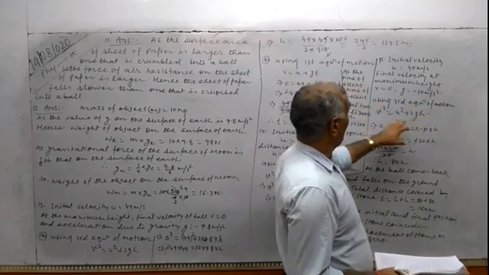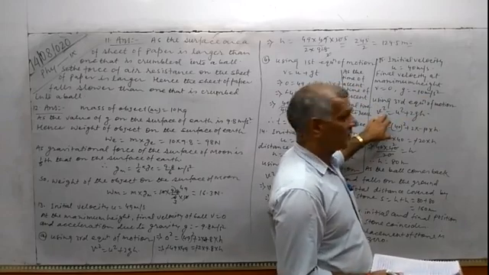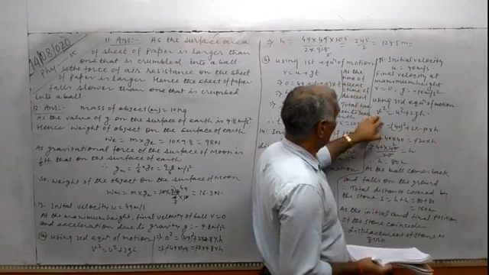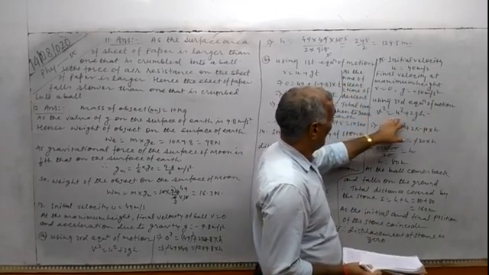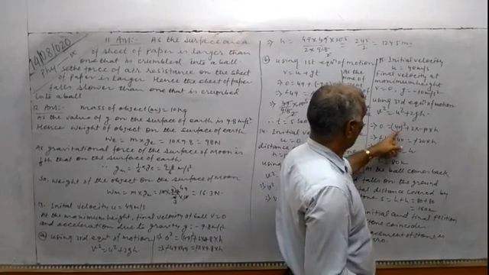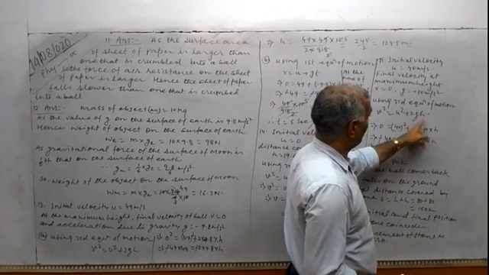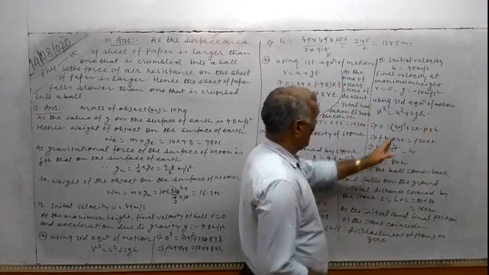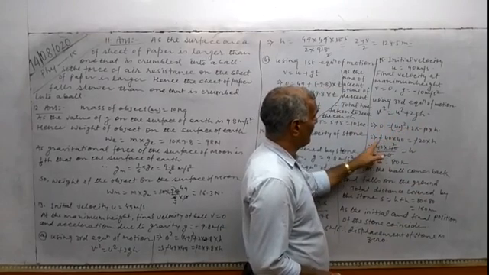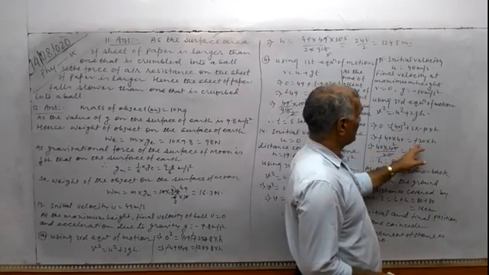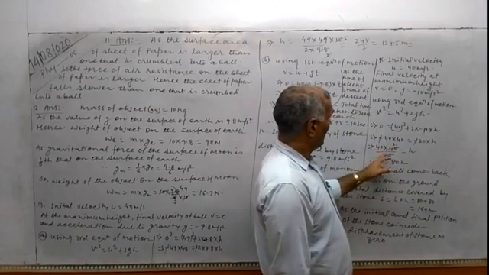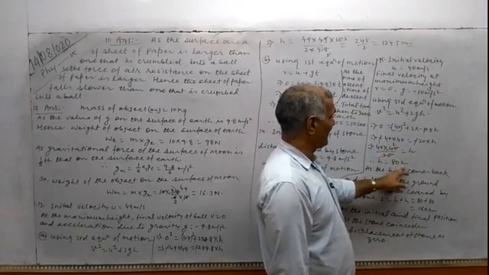Using the third equation of motion, it is known to us that the third equation of motion is v square equals u square plus 2gh, and we are putting the values of various physical quantities used here. V value is 0, u value 40, 2 into g value minus 10 into h. On the left side of the equal sign, this 40 square will be with a negative sign, and here minus 20h, minus to minus cancel, and on finally calculating, h value will be 80 meter.